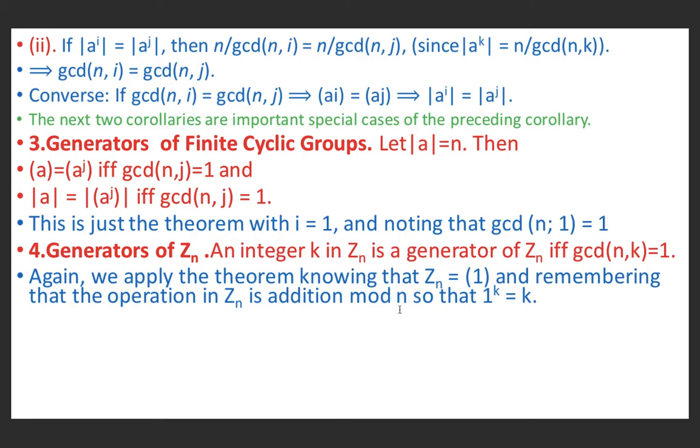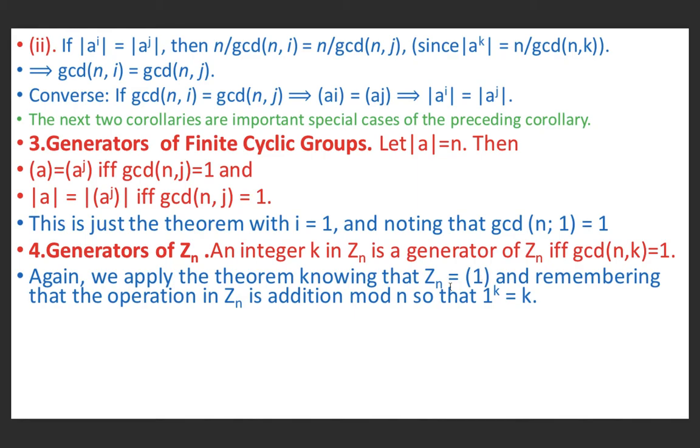Next corollary is the generators of Zn. An integer k in Zn is a generator of Zn if and only if gcd(n,k) is 1. Again we apply the theorem, knowing that the cyclic group Zn is equal to the cyclic group generated by 1.